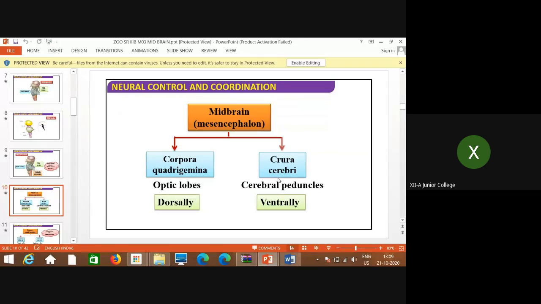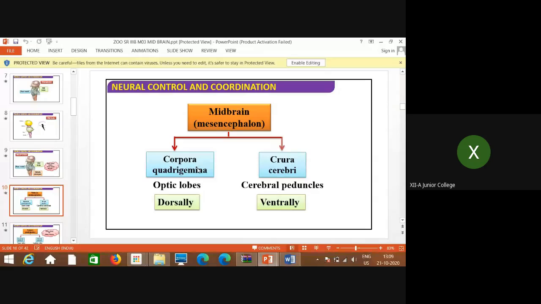Every time I take a part of the brain or its subparts, you need to remember and note it down; it is going to help you in the classification. This mesencephalon shows two parts: the corpora quadrigemina and the crura cerebri, whose name I just mentioned. I'll tell you the function and everything.